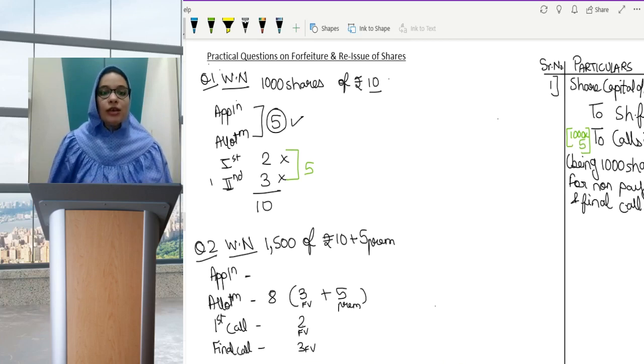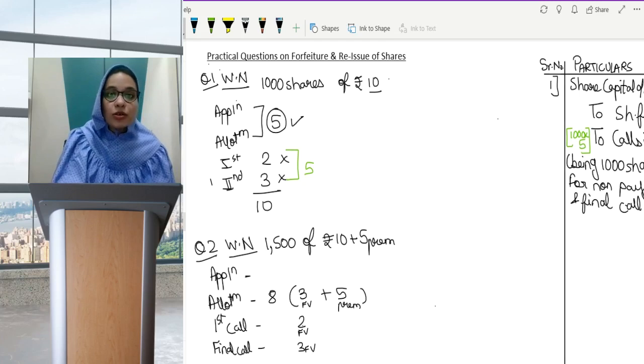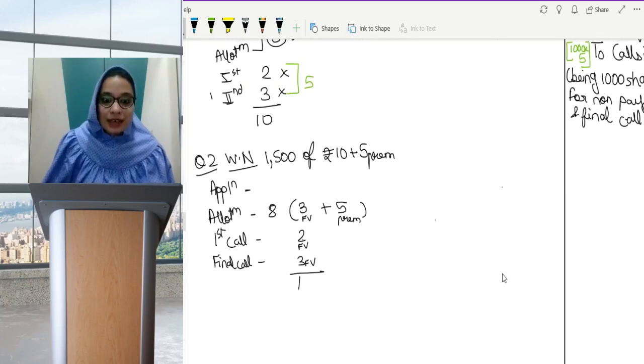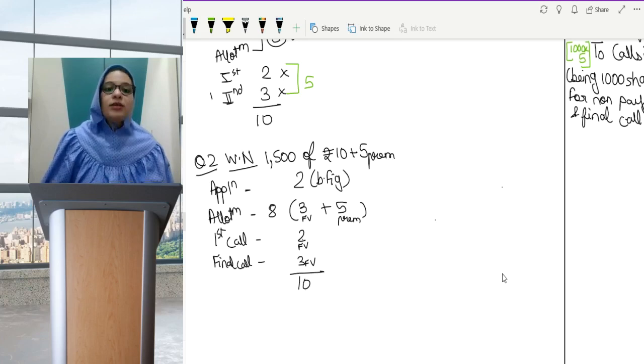Now when I check the total of face value, it is 3 plus 3, 6, 7, 8. I need 10. That means application is 2. This is the balancing figure. You have to be thorough to understand how the application amount is coming. Again the question is, was it important to calculate the application amount? Yes.